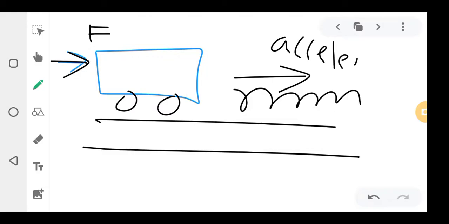The vehicle starts accelerating. Accelerating means it's moving. So the force applied on this object will produce an acceleration on that object.